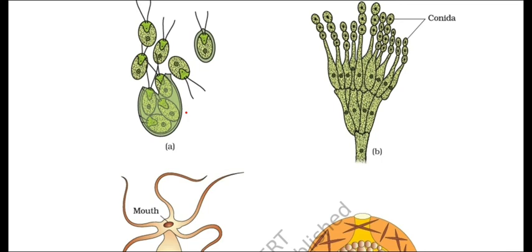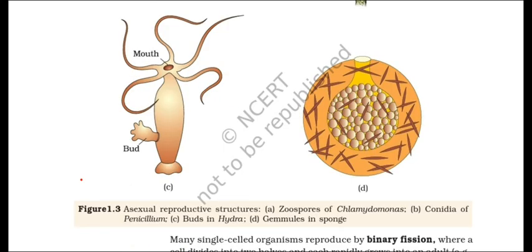Another unicellular organism, Chlamydomonas, multiplies by little zoospores. Another fungus, Penicillium, divides by conidia. You are familiar with Hydra. Hydra divides by budding. On the outer body surface of the parental hydra, a little bud appears which later grows in size, separates from the parent and behaves like an individual hydra.